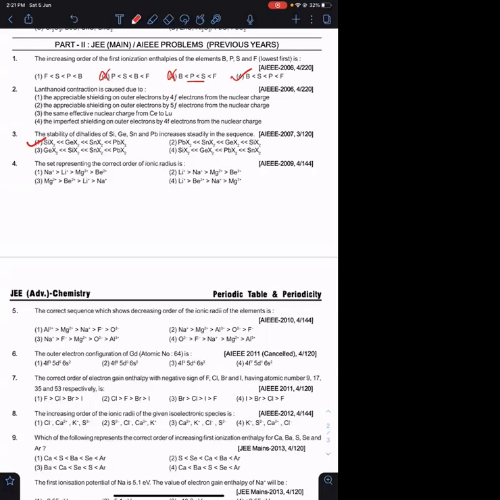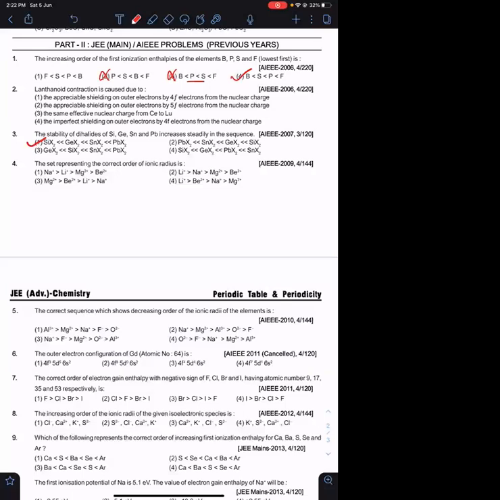In that particular case, sometimes we need to compare based on period. The one belonging to the second shell is expected to have greater ionization energy when compared to the third shell. Agreed? Removing an electron from the second shell takes more effort when compared to the third shell. In that context, the answer has to be sulfur, phosphorus, boron and fluorine. But we don't have that option. We need to go as per the options.